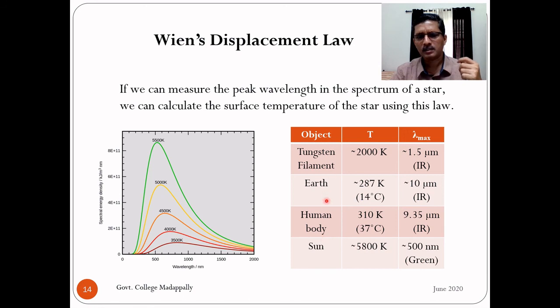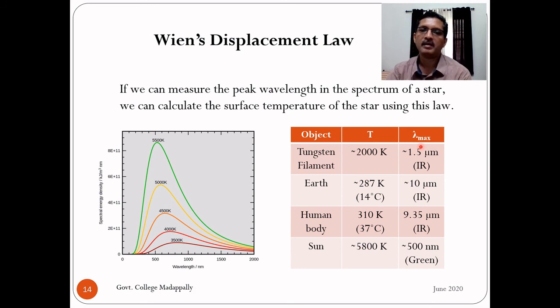Similarly, other solid bodies that are familiar to us, we can treat them as approximate black bodies. Consider a tungsten filament. If you know the temperature, you can calculate lambda maximum. If you know lambda maximum, you can calculate the temperature. Nowadays tungsten filaments are very rare.